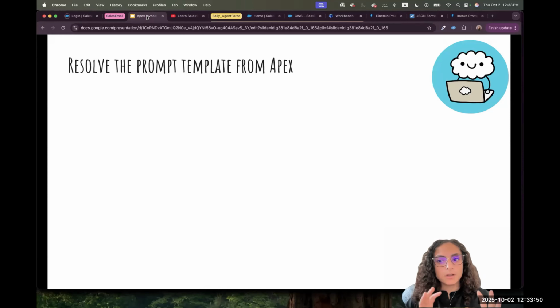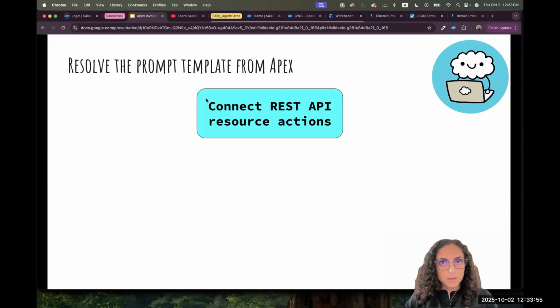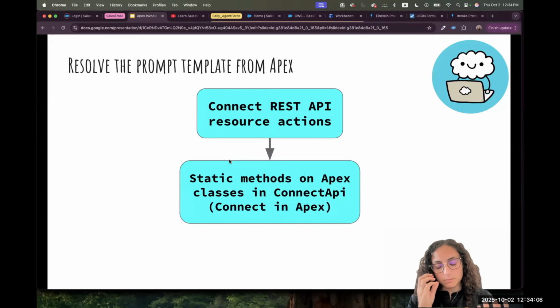Okay, so we saw together how we can resolve or execute the template from REST API. Now you will understand why I showed you this first. Everything we saw in the REST API, using the Connect REST API, Salesforce is now putting as static methods in Apex. They wrapped everything we just did from the API in static methods in a namespace called ConnectApi.